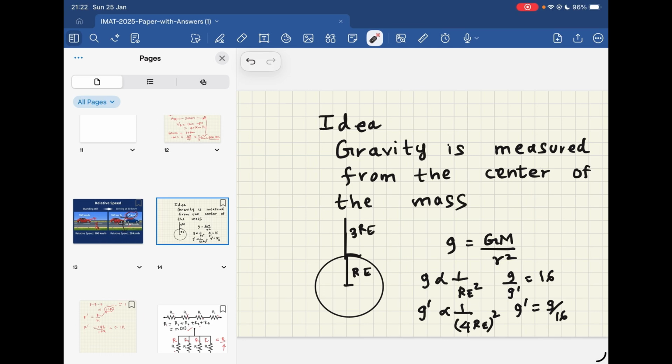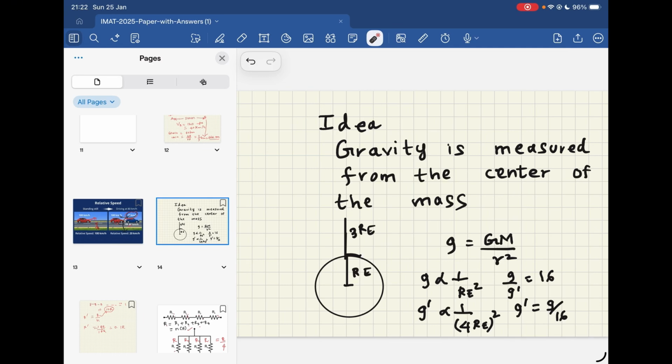And then the astronaut, from the surface, is at 3r distance, I mean 3 times the radius of the earth, that distance from the surface. So from the center of mass it is 4r, where r is the radius of the earth.